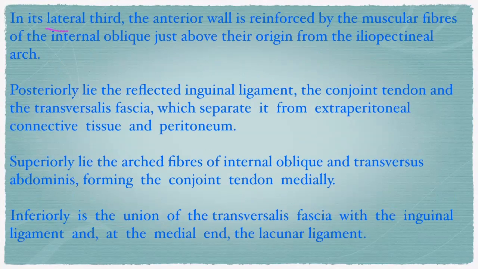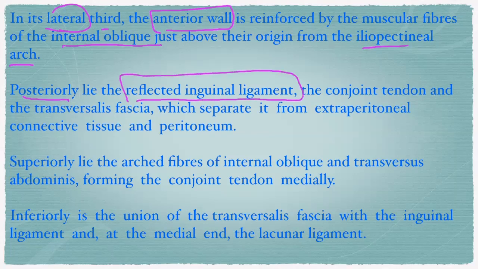Laterally, in its lateral third, the anterior wall is reinforced by the muscular fibers of the internal oblique just above their origin from the iliopectineal arch, right? Posteriorly lies the reflected inguinal ligament. You have already seen that in the previous class. The inguinal ligament reflected onto itself, beyond the lacunar ligament, is called the reflected inguinal ligament.